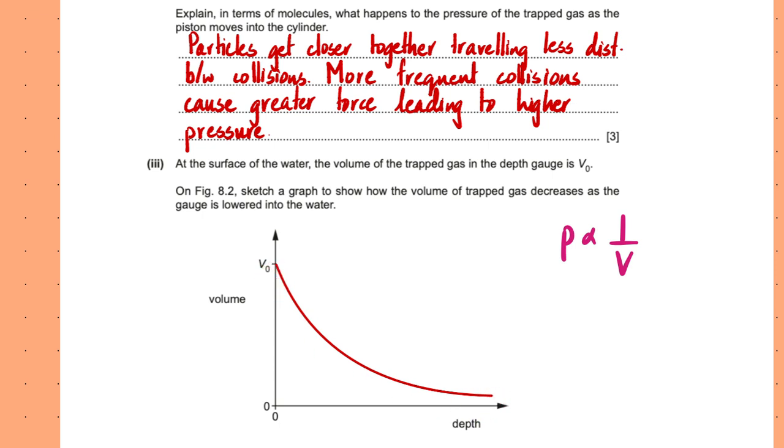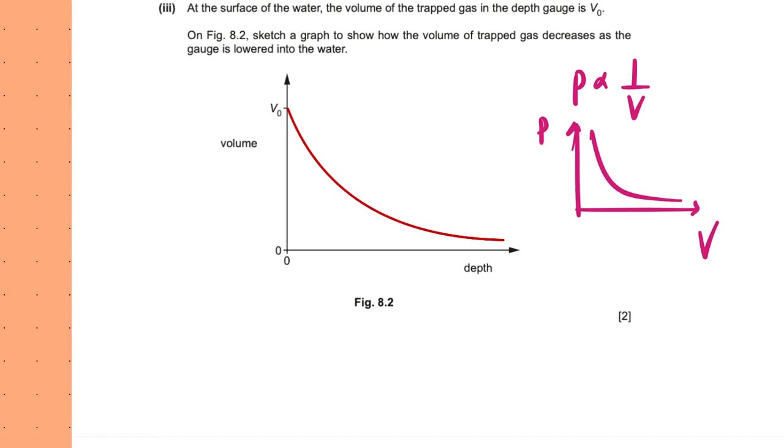Now, usually the pressure-volume graphs that we've seen, they look like this, but this one is obviously different, right? Because it's not exactly pressure against volume, it's the volume of the trapped gas versus the pressure due to the gas, and here it's the depth. So the only thing that changes is that there is a y-intercept here, otherwise the shape is the same, right? So this was a slightly tricky part.